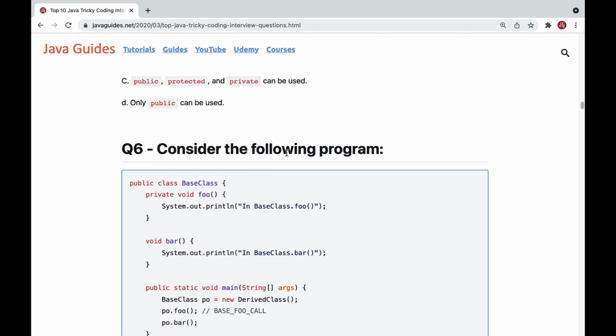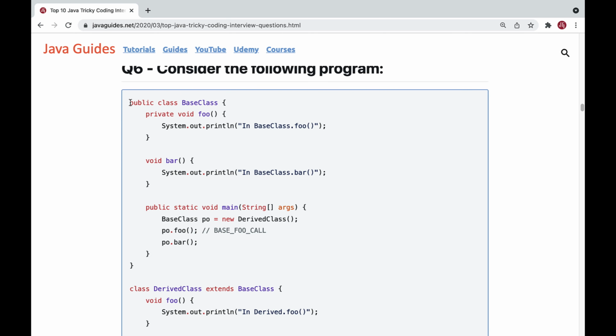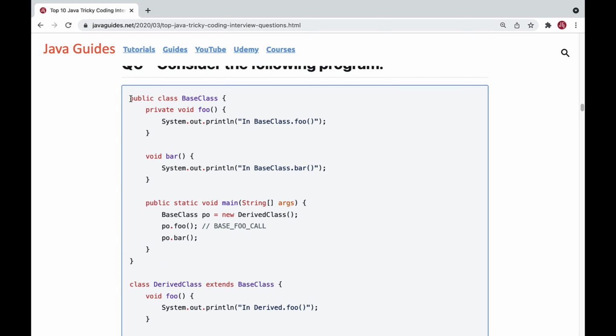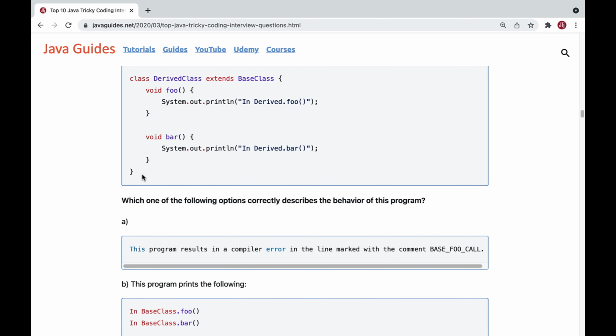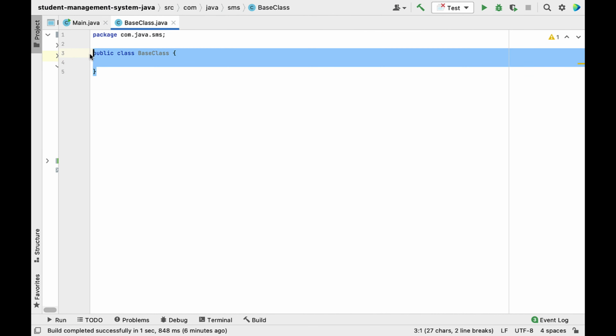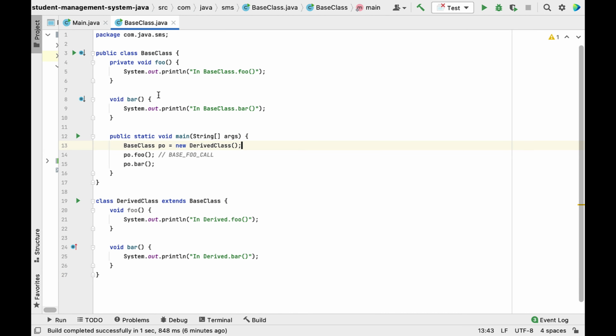Well, the next question is, consider the following program. Well, again, if you can see the code snippet, this is related to the OOPS concept. Alright, so let me copy this code snippet and let me go to the IntelliJ IDEA. Let me paste it here, and if you can see here, we are using again the polymorphism concept over here, and in the main method we are creating the object of the derived class with a parent class as a reference variable, that is base class, and we are calling the foo method and bar method.